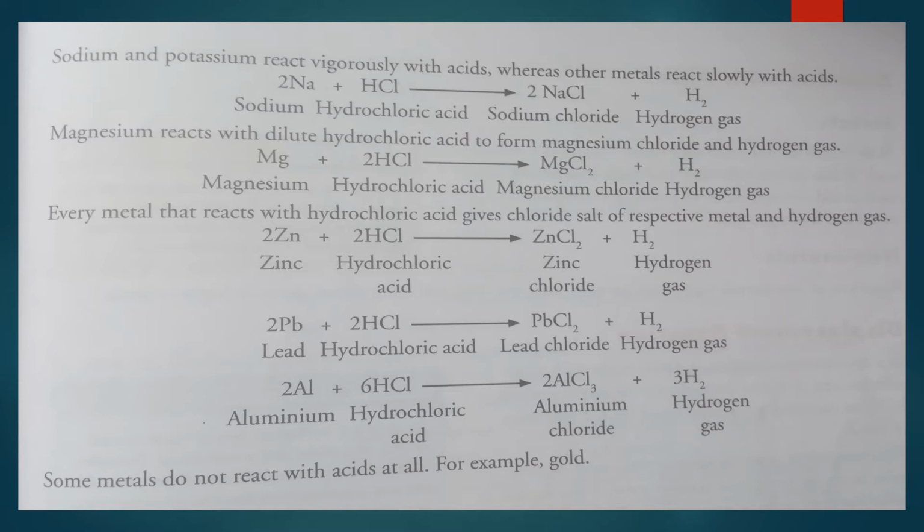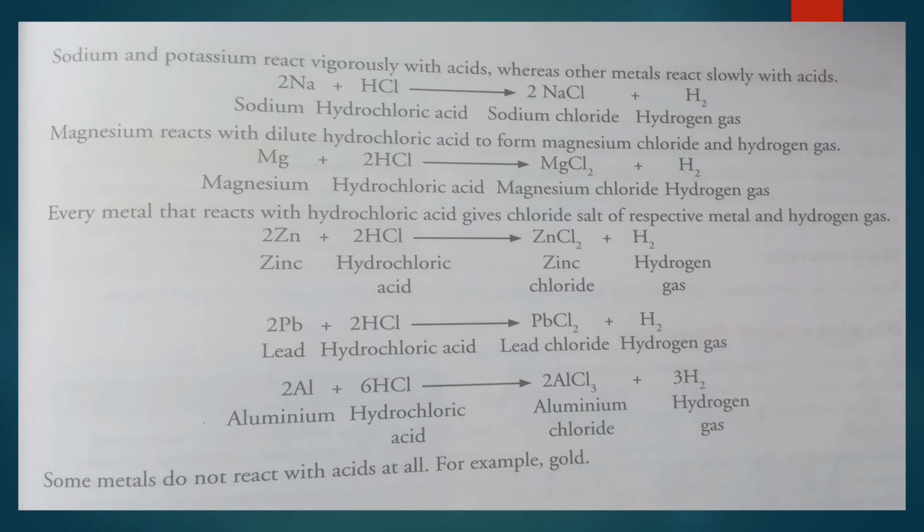So remember, whenever a metal reacts with acid, then salt and hydrogen gas evolve. A metal always reacts with acid. Sodium and potassium react vigorously with acid, whereas other metals also react but slowly. Sodium, whenever it reacts with an acid like hydrochloric acid, forms a salt and hydrogen gas, and here the salt is sodium chloride.